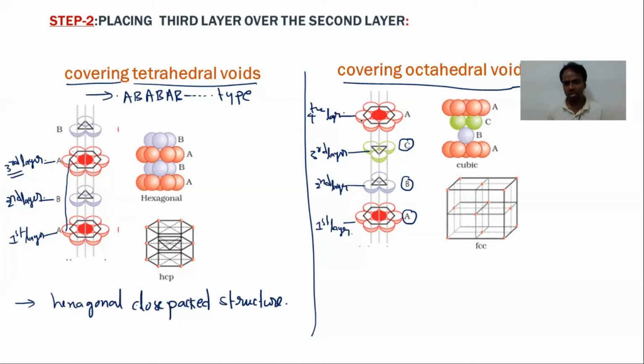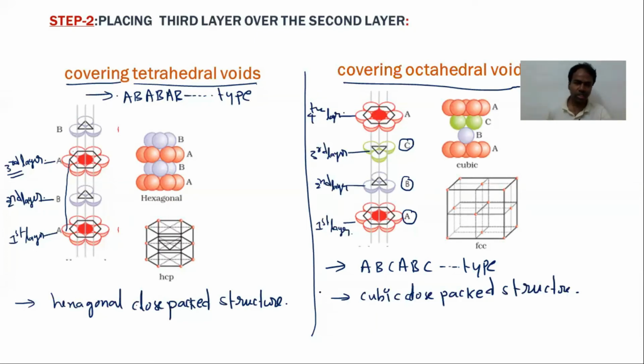When you take the spheres of the fourth layer, they are exactly aligned with the spheres of the first layer. Hence, it is ABC ABC type of arrangement. Because of this 3D arrangement, it gives the cubic close packed 3D structure or face centered cubic lattice structure. The conclusion is, while the third layer is placed on the second layer, these two types of 3D structures are formed: one is HCP, the other is FCC.